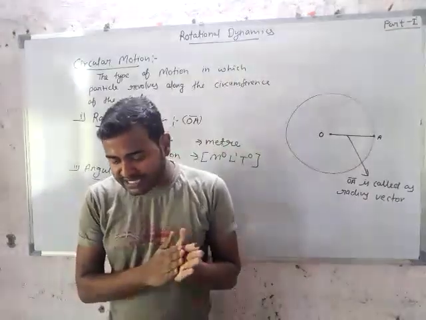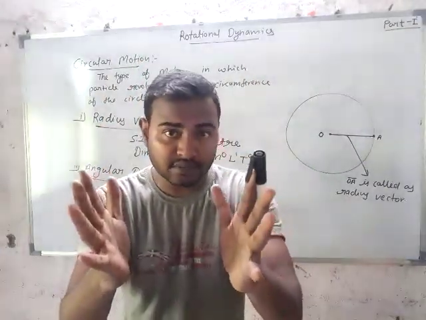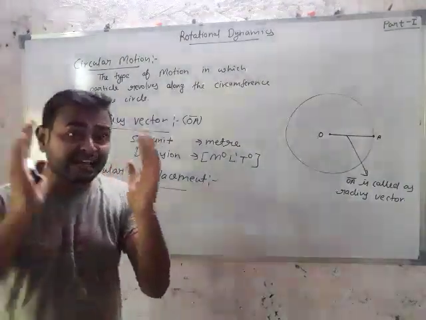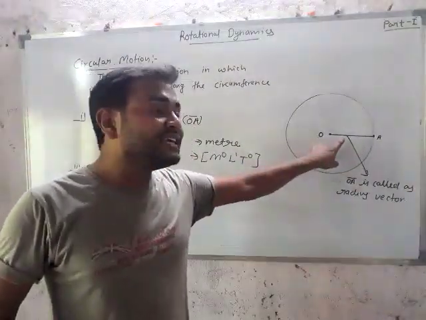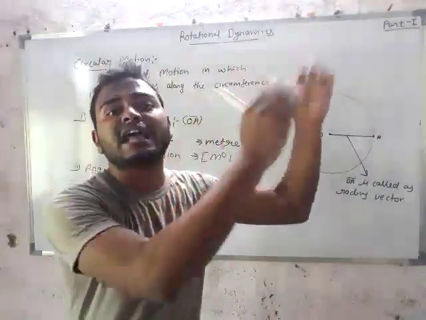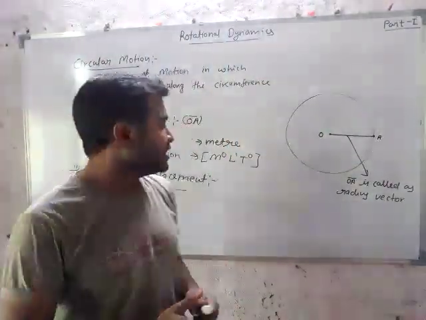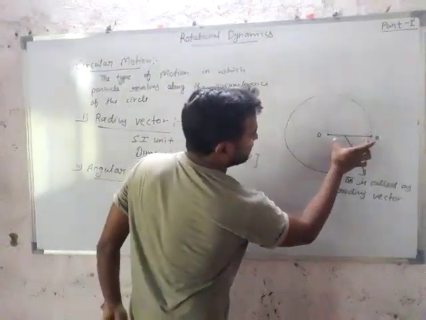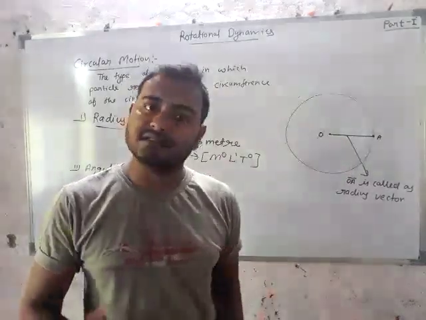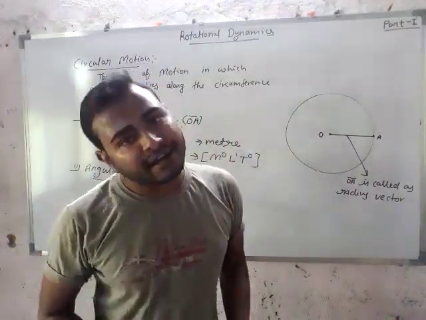Listen carefully student, the definition of angular displacement is the angle traced by the radius vector at the center of the circle in a given time. It means if our radius vector draws an angle at the center, that angle is known as angular displacement.